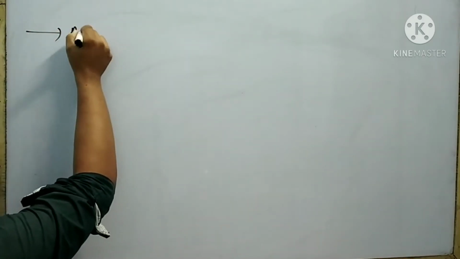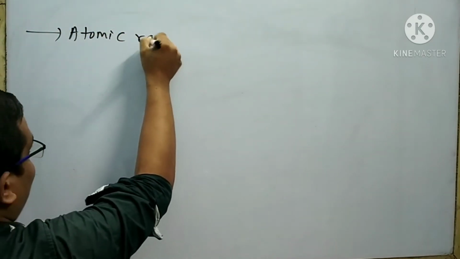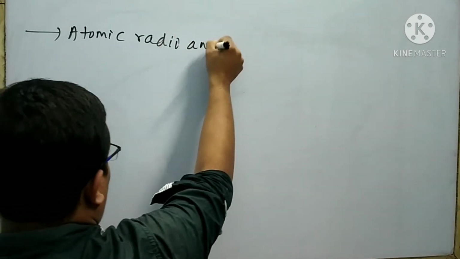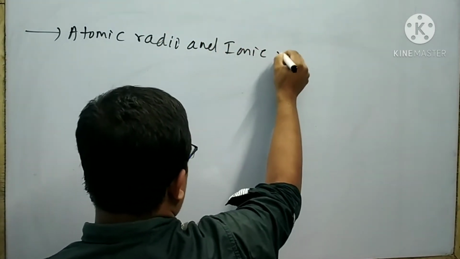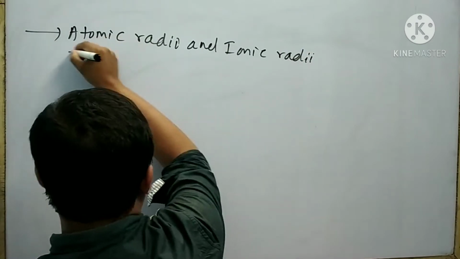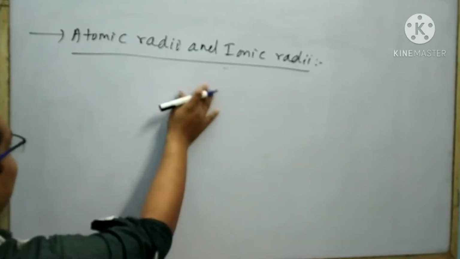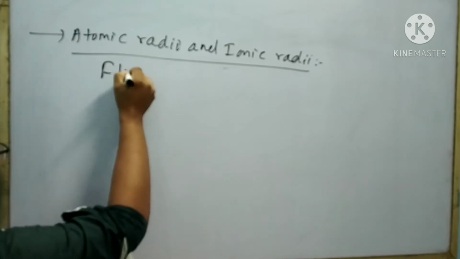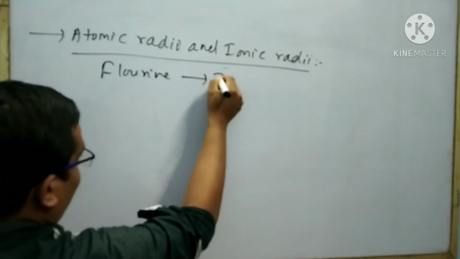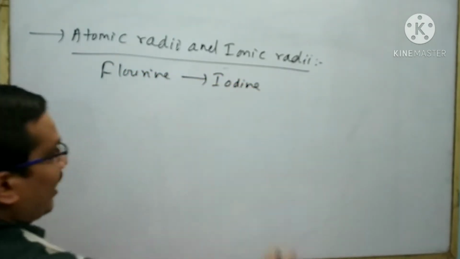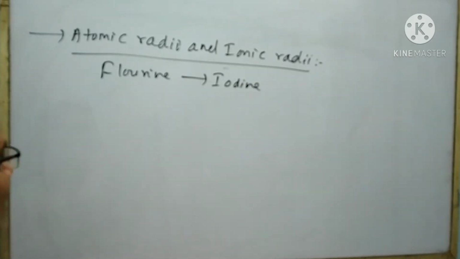Next is atomic radii and ionic radii. The atomic radii go on increasing from fluorine to iodine. This is due to the addition of a new shell.